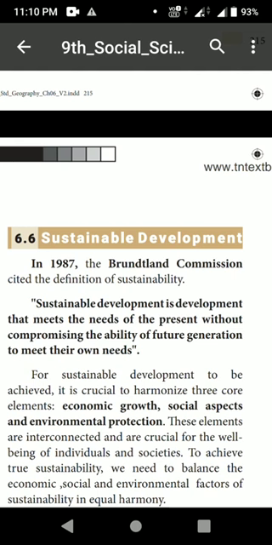So, sustainable development is development that meets the needs of the present without compromising the ability of future generations to meet their own needs. Listen, sustainable development is development that meets the needs of the present.